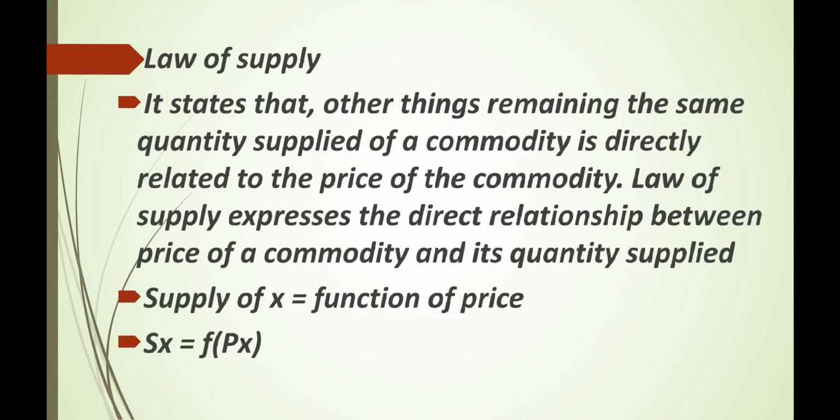Law of supply. It states that other things remaining the same, quantity supplied of a commodity is directly related to the price of the commodity. Law of supply expresses the direct relationship between price of a commodity and its quantity supplied. Symbolically, supply of X is the function of price, that is Sx = f(Px).